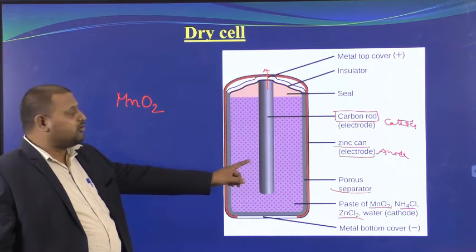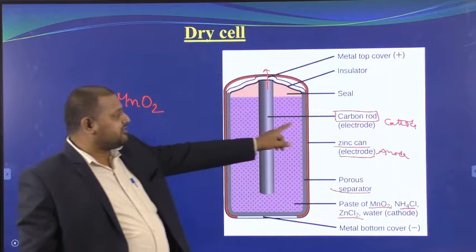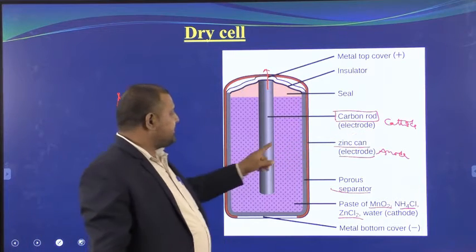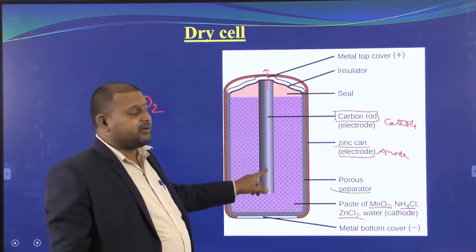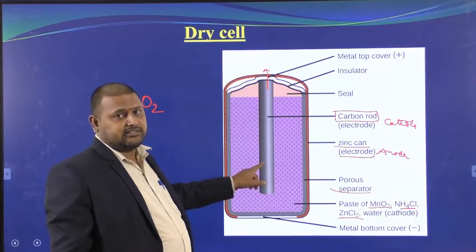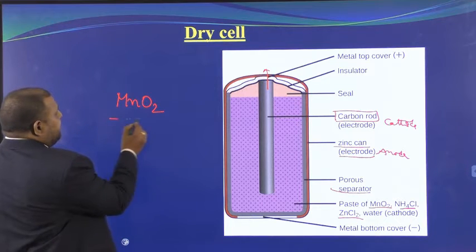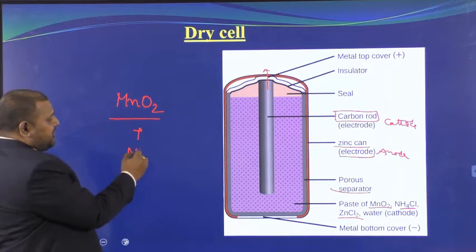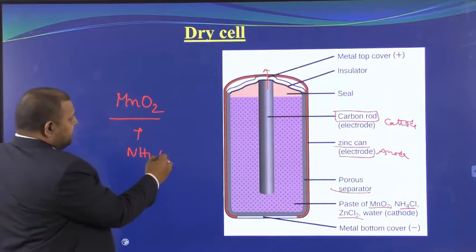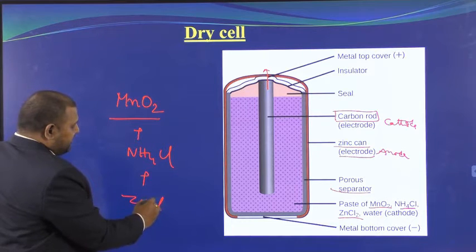That's all. To close the circuit, we are using carbon. It is not chemically inert but electrically inert. It is a graphite rod. I will show you slowly. The major ingredient is manganese oxide, plus we are adding a little ammonium chloride, zinc chloride and a small amount of water.